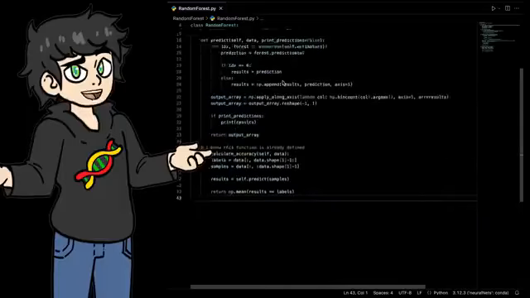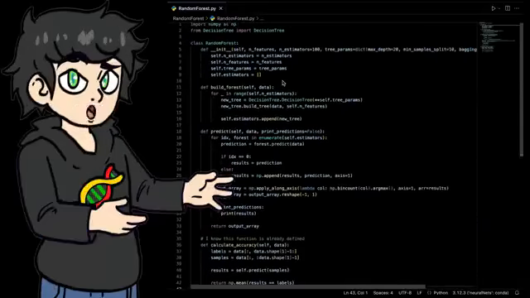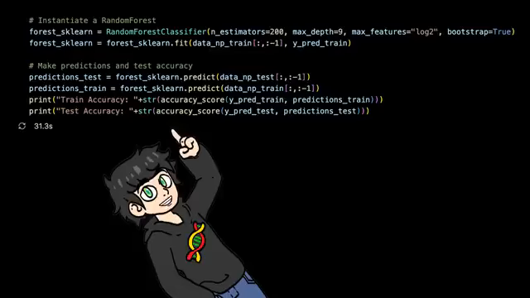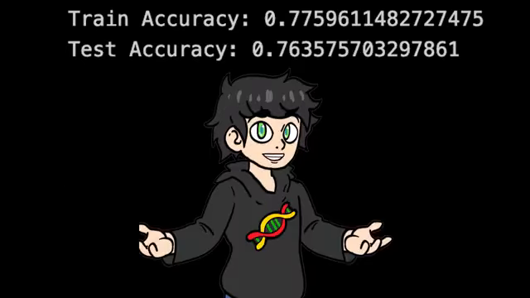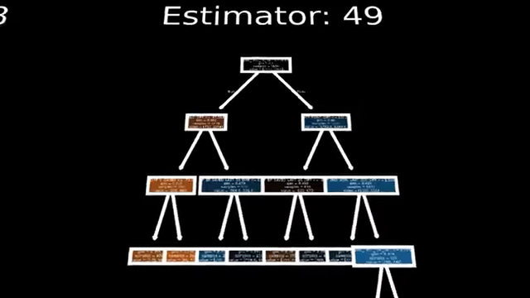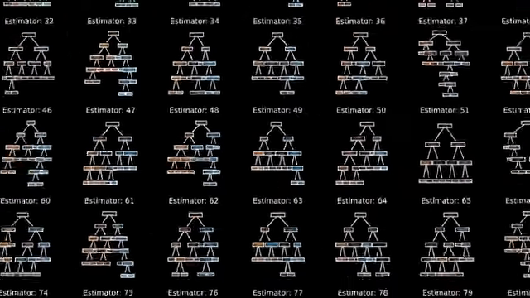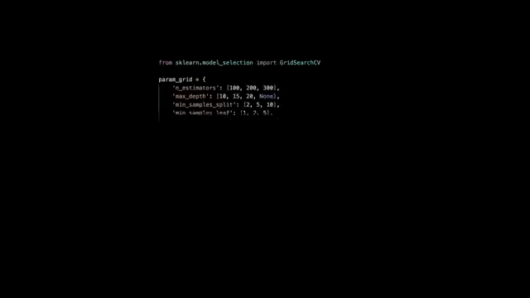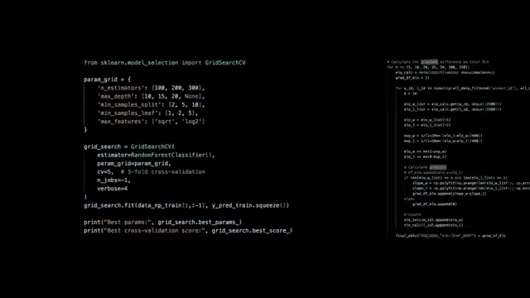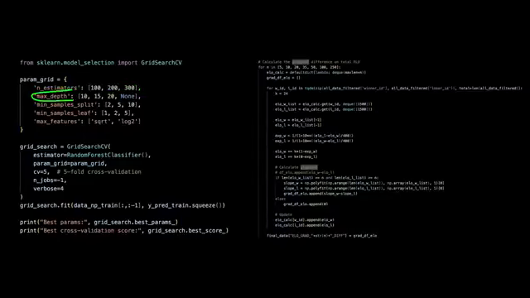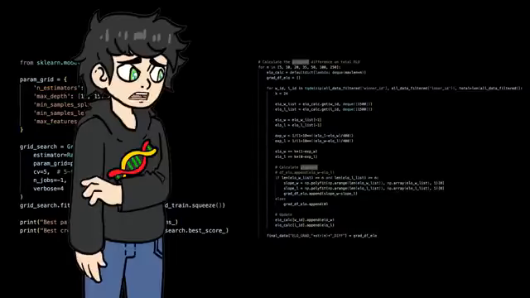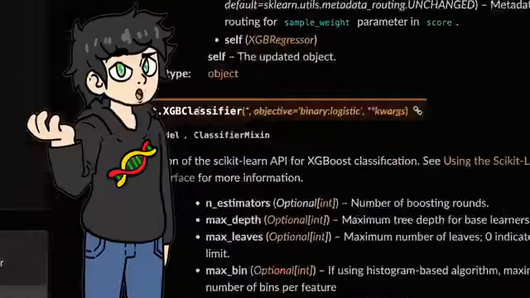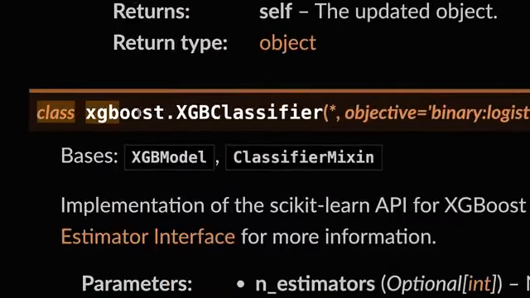I also implemented my own random forest from scratch, but guess what? It was too slow for my huge dataset again. But using sklearn, I got 76%. Not bad, not bad. We can even visualize our forest and it looks like this. Pretty sick, right? Now, at this point, things got tricky. I tried to improve my model by running a grid search, tweaking the data, and fine-tuning the random forest parameters. But no matter what I tried, I got stuck at 76-77% accuracy.